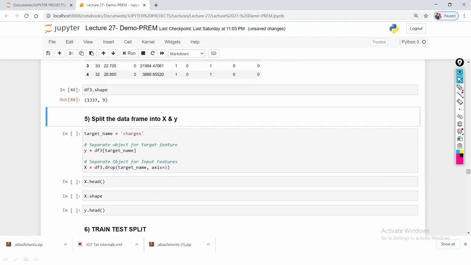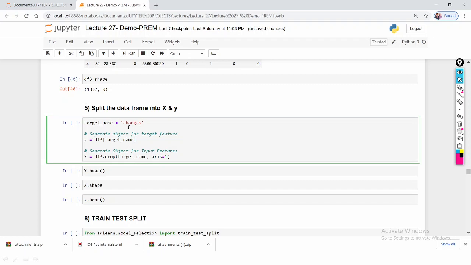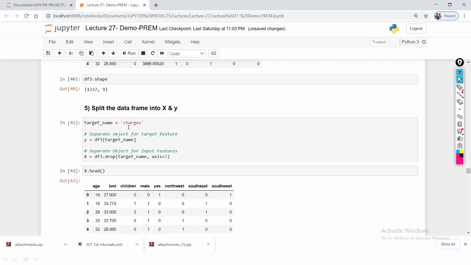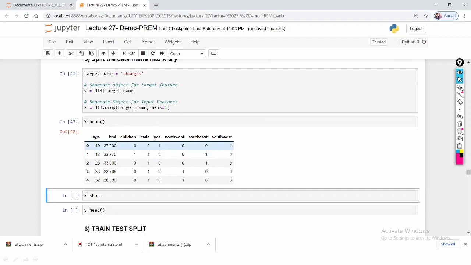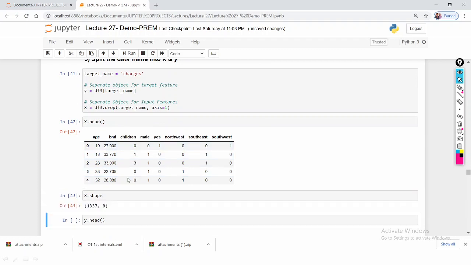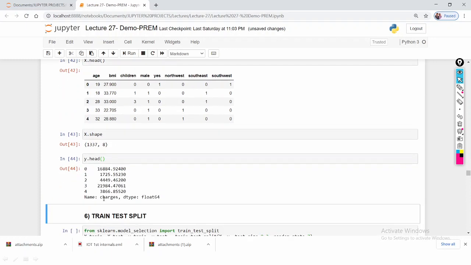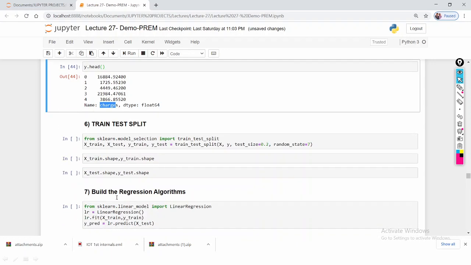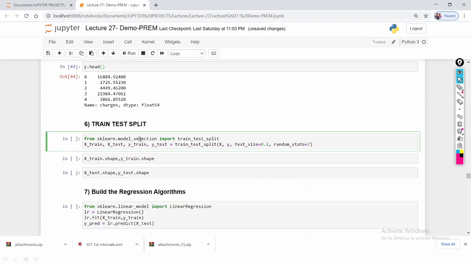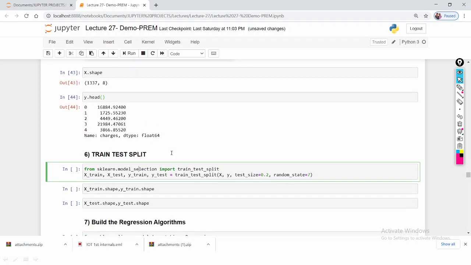So what I'm doing here is dividing this data frame into x and y. In this x feature there is no charges; charges belongs to the target variable. So here x shape is 8 features, and y belongs to charges. This name is charges. Then I am applying the train test split method, dividing my data set 80 to 20 percent: 80% for training and 20% for testing.